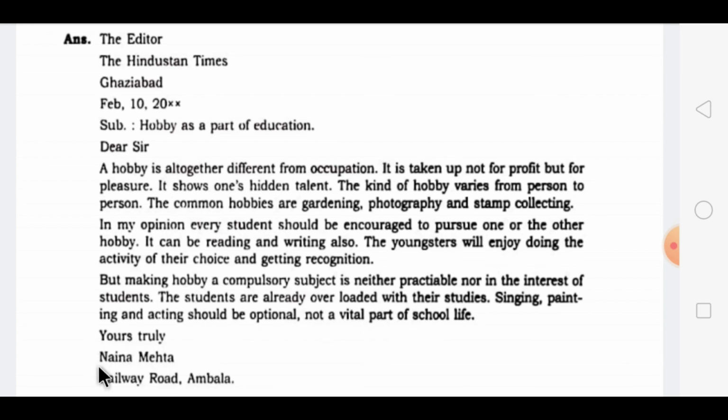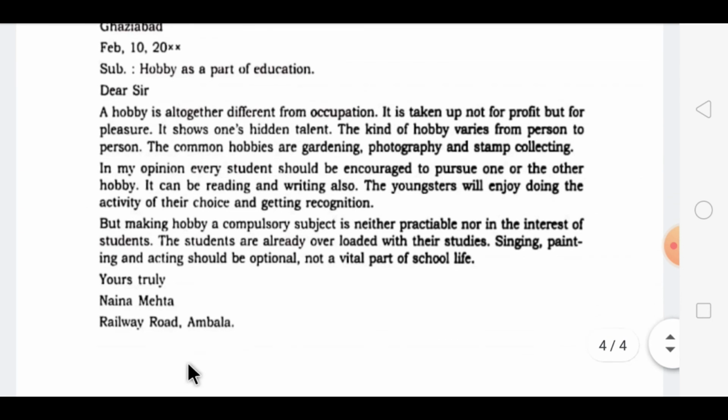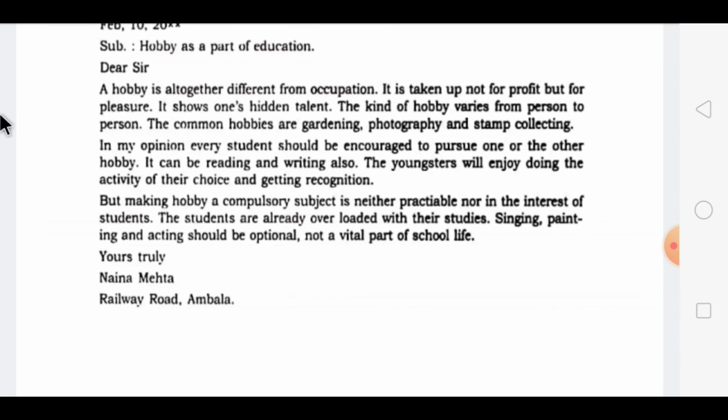Then you will close your letter with a complimentary close, that is yours truly, and you will write your name over here, Railway Road, Ambala. So this way children, you have to write down the letters in your FNB. No need to make any part. You can start from the back, at the end of the book, upside down. I am going to send you the PDF of three letter examples for both topics, for placing an order as well as for writing a letter to the editor. So you have to start those six letters from the back of the notebook, and you have to complete it in your FNB itself, at the last part, writing from the back.